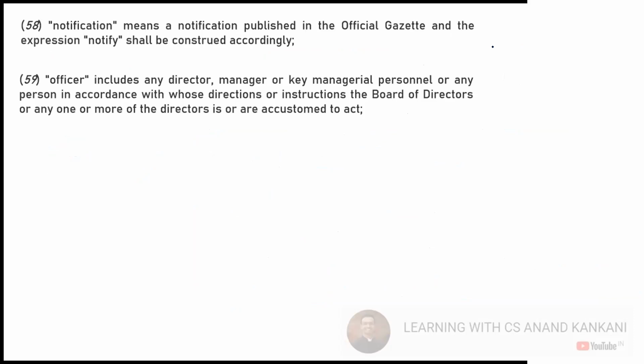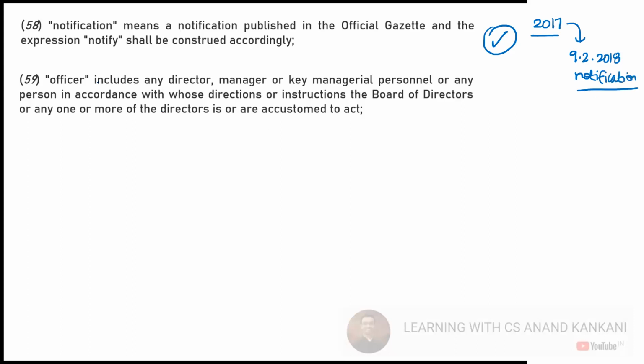Let's see the next definition. Notification means notification in the official gazette, and notify shall be construed accordingly. As I said, the amendments were made in the 2017 Amendment Act, but those were notified on 9th Feb 2018, some of them in May, some of them in June. So this is the date when the act was passed, and this is the date of notification.